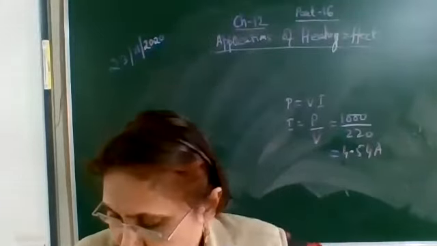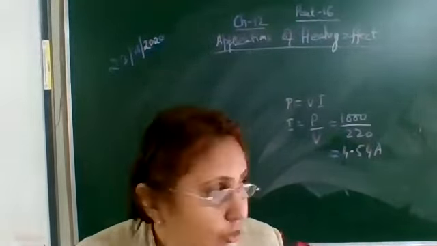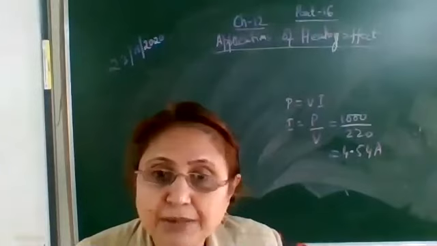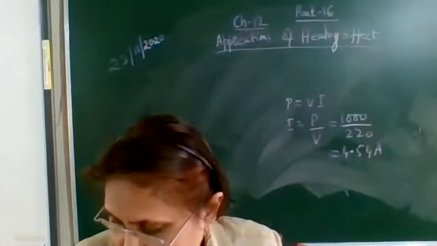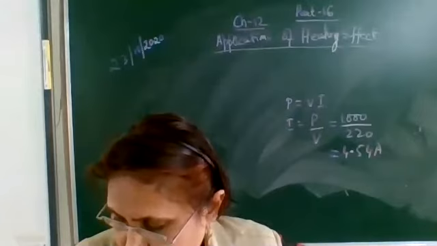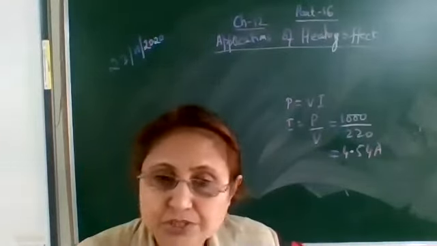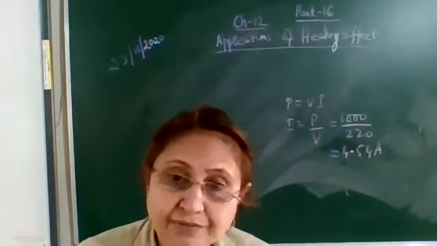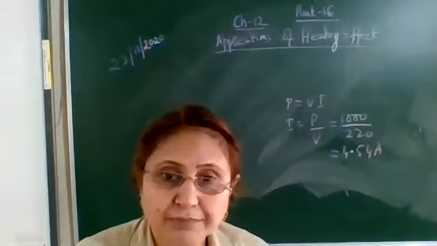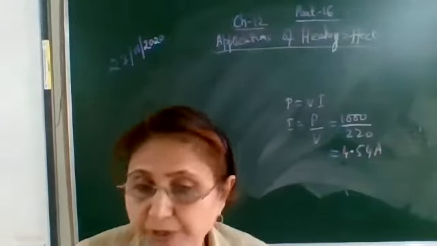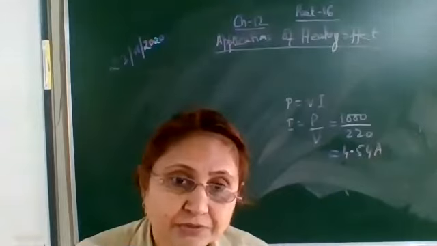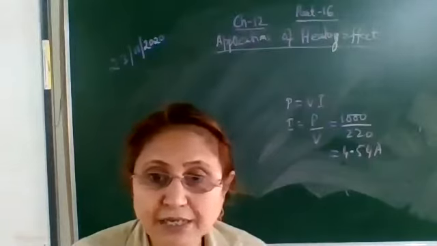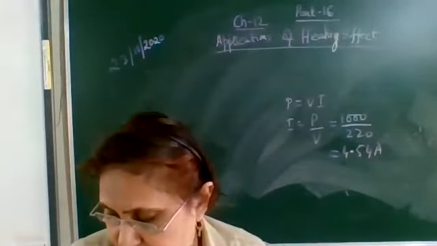In the same question, write down what should be the characteristics of the bulb filament. What should be its characteristics? The first characteristic is that it should have a high melting point. The main important characteristic is high melting point. Which material is used? It is tungsten. Why is tungsten used? Because its melting point is high, 3380 degrees Celsius.